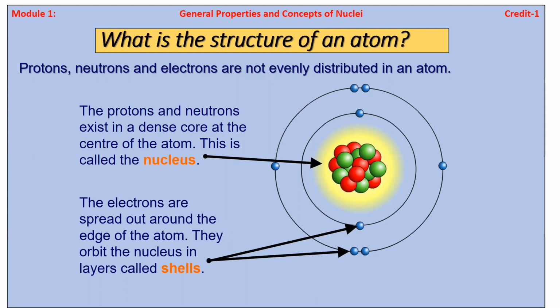Without the nucleus, without the atom, without the electron, the subject of nuclear physics is useless. Neutron, proton, and electron are the radiation sources, and whenever we talk about radiation, of course we are familiar with the nuclear at that time. I hope you are aware of the nucleus, neutron, proton, and electron.